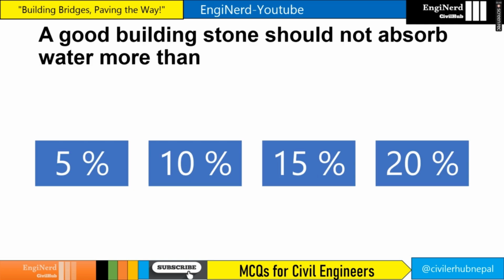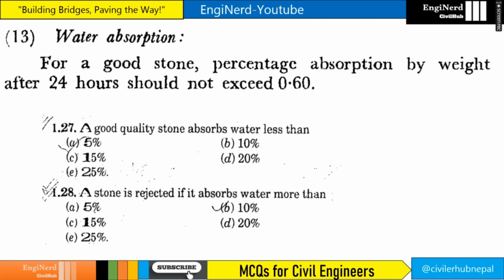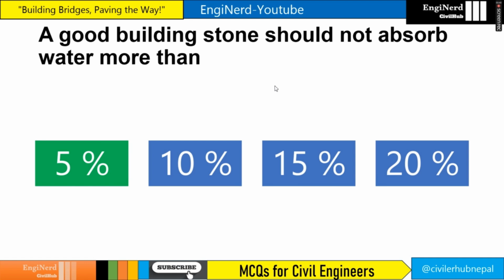100. A good building stone should not absorb water more than. So the answer is 5%, right? This is from the book of Agor. A good quality stone absorbs water less than 5%, and a stone is rejected if it absorbs water more than 10%. So sometimes you will find 0.6% in the answer, then you need to tick 0.6. Okay, the answer is 5%.